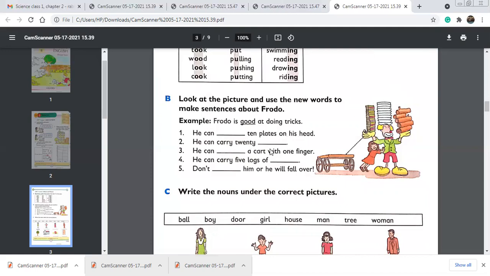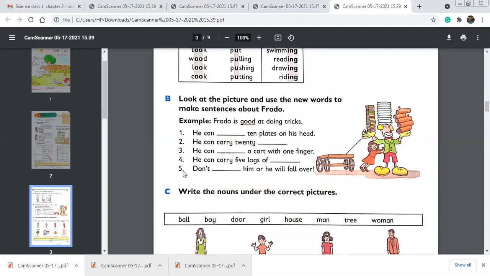He can carry 20 books. So you have to write books here, B-O-O-K-S, books. He can dash a cart with one finger. You can see it. He can pull, P-U-L-L, pull a cart with one finger. Number 4, he can carry 5 logs of wood. You can see he is holding or carrying 5 logs of wood. So you have to write W-O-O-D, wood here.